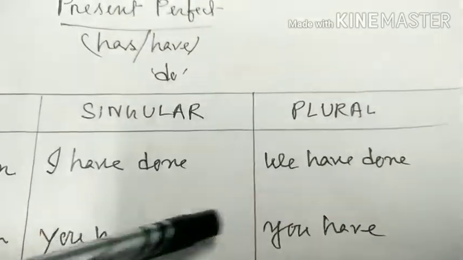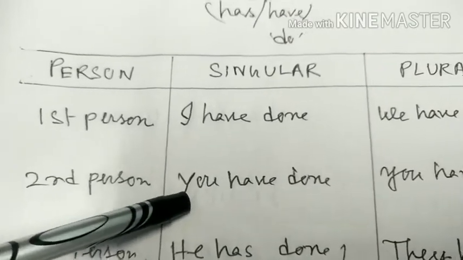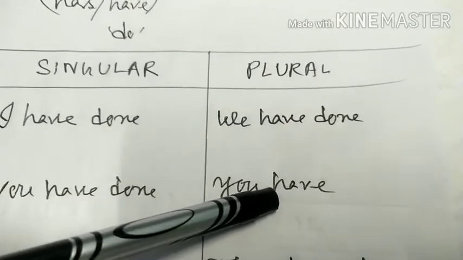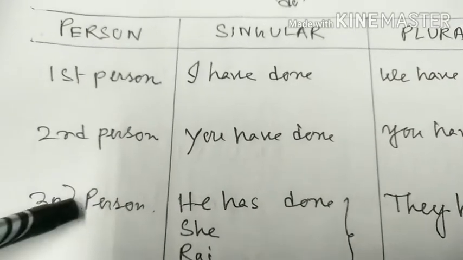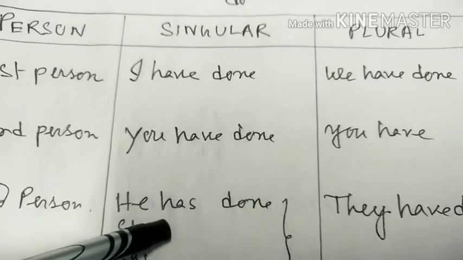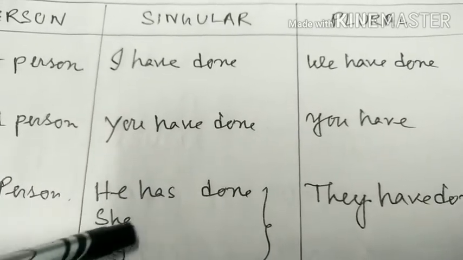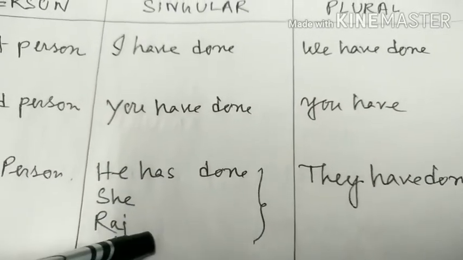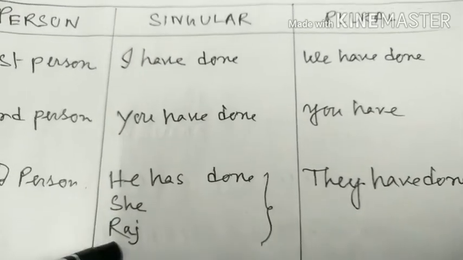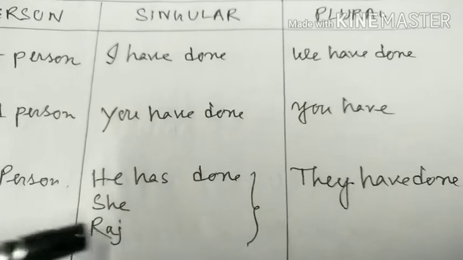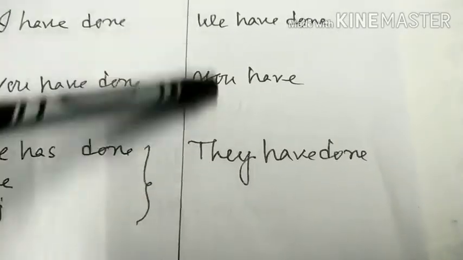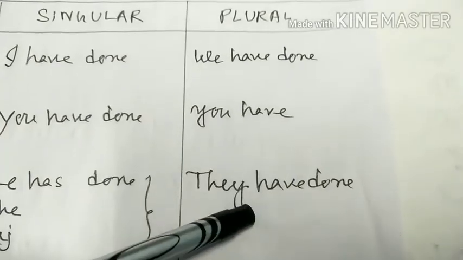Second person, you have, in plural also have. But if the subject is third person singular, then we have to use has. He has, she has, Raj has. That means if the subject is any singular, then you have to use has. But if the subject is plural, then you have to use have.